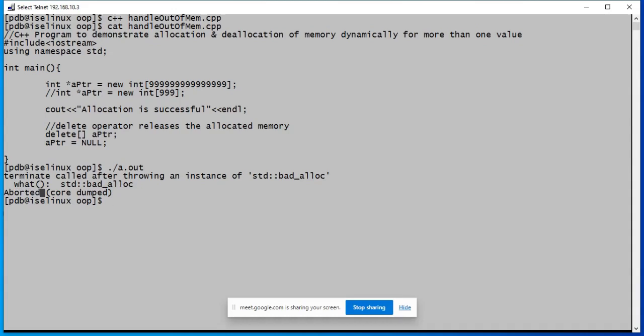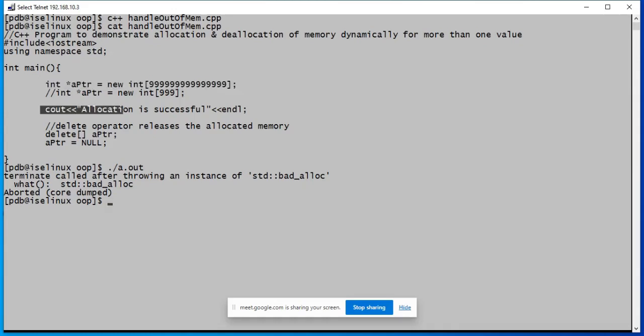At the time of execution, the moment control comes to this point, it is known that so much memory cannot be allocated. It is short of so much memory. So the program has terminated abruptly.